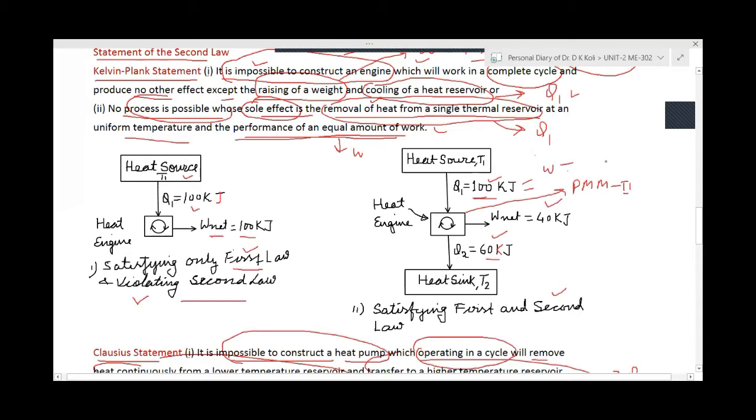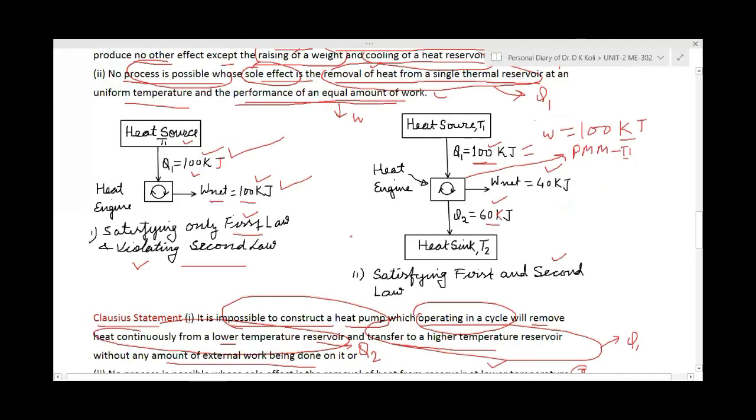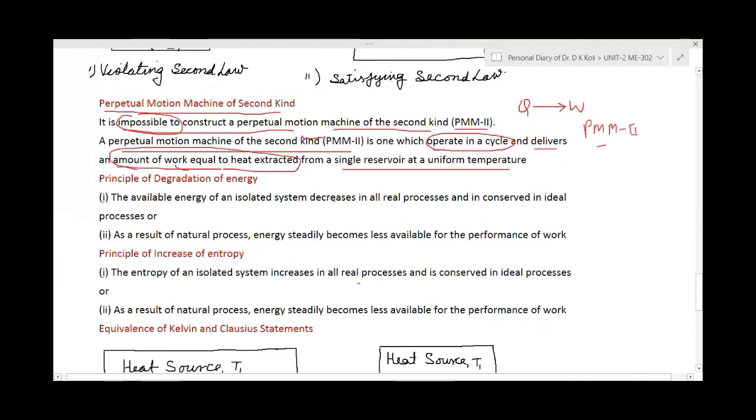Means sir, Q and W both will be the same. Whatever amount of heat is taken will be converted to work. This is the right example of the PMM2. We have taken this amount from the heat source and converted it into the same amount of work. So this is called the PMM2. To construct such a machine is not possible because there is no heat sink. It will require two reservoirs. Okay. Yes sir. Understood. Thank you, sir.